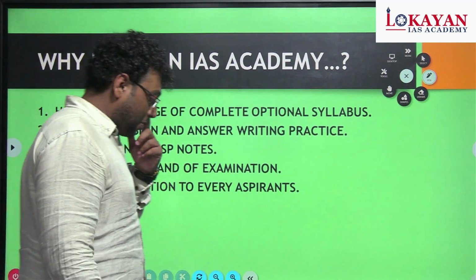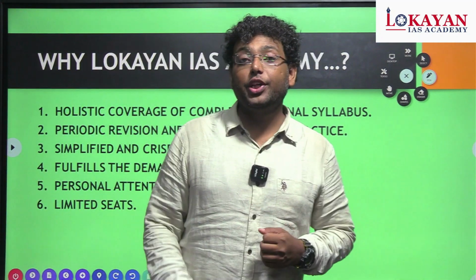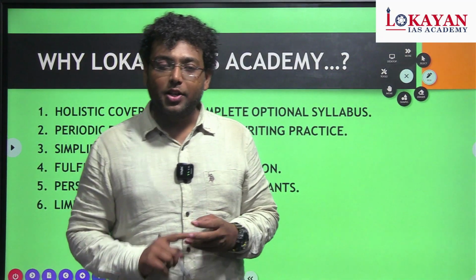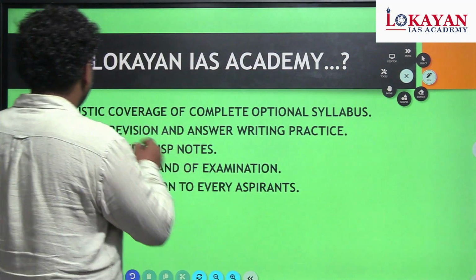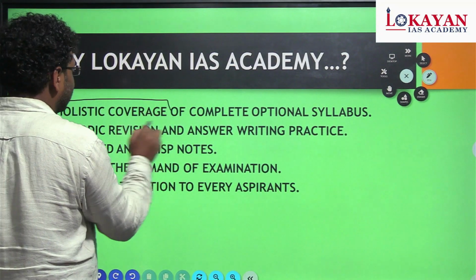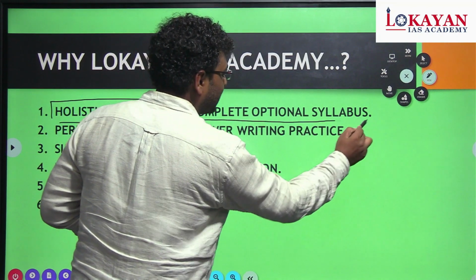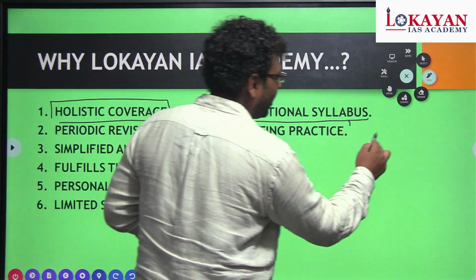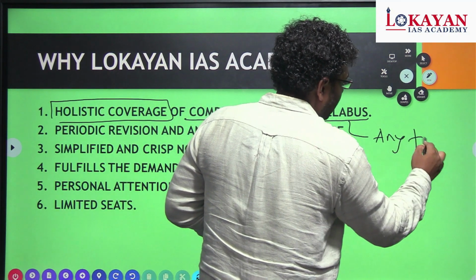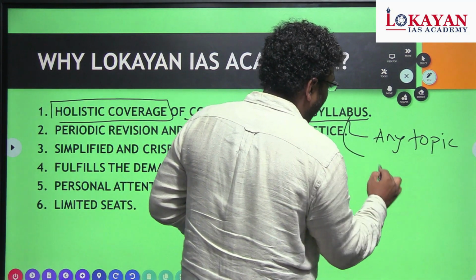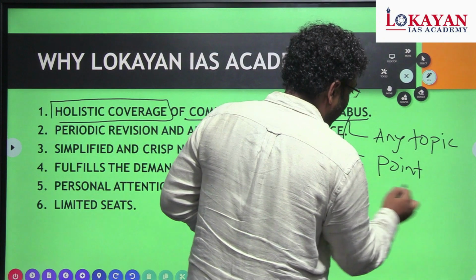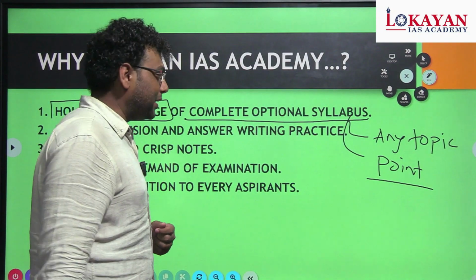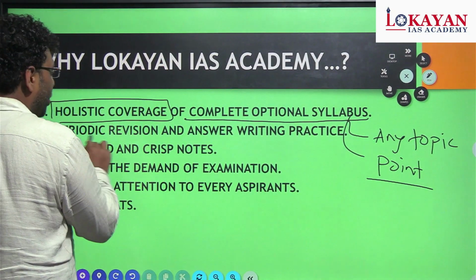So the basic part is why you need to choose Lokan IAS Academy. The first thing, we assure you that we are going to give holistic coverage of the complete optional syllabus. We are not missing any topic, not even any point. The next thing is periodic revision.